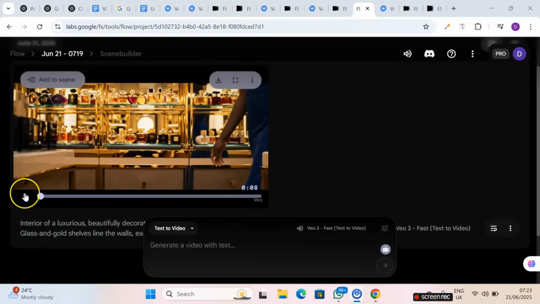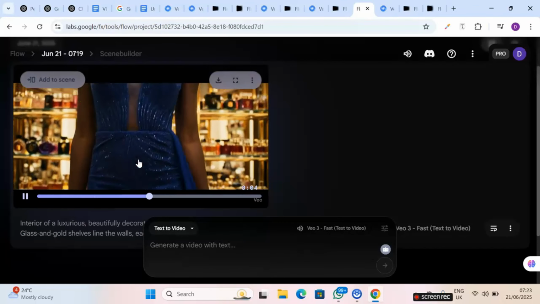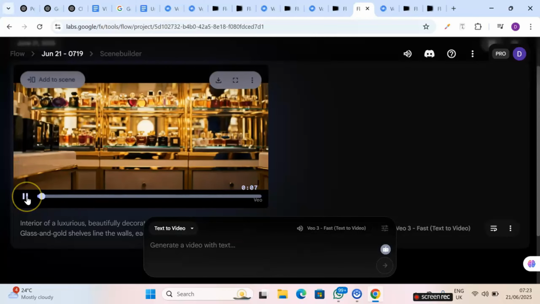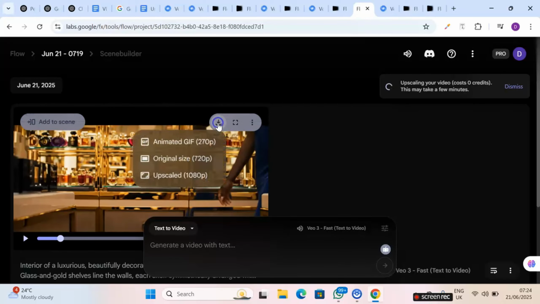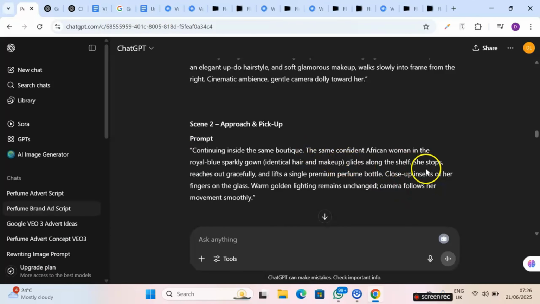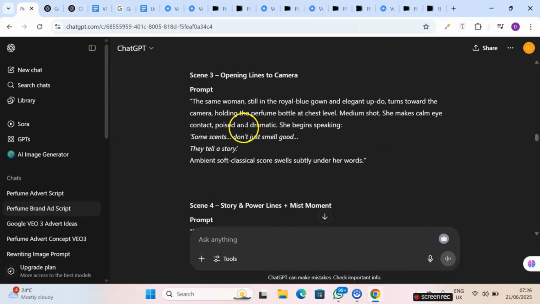So this is the entrance of the first part of the scene. The presenter is not saying anything. So this is the first scene. I think I love this. When I click on download, I choose the upscaled option because I want the maximum quality. All right, if you look at scene 2, notice that there was no part where the presenter is saying anything. So I think I'll need to skip this part so that we don't make our video too boring. So I'll move on to scene 2.